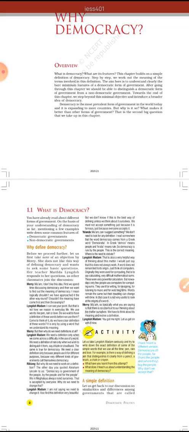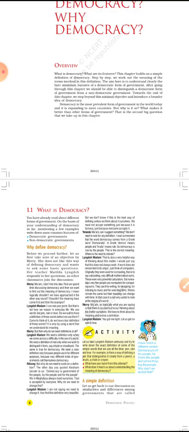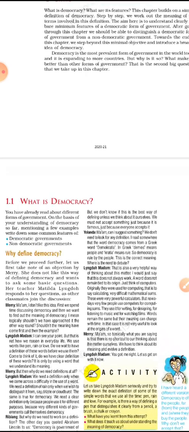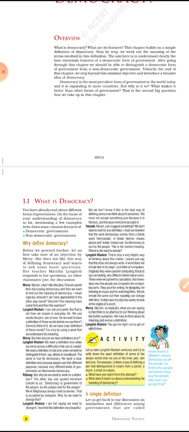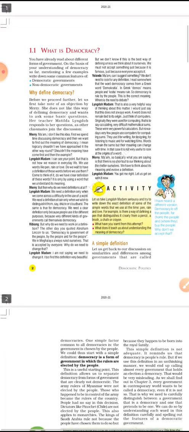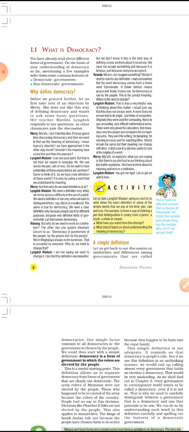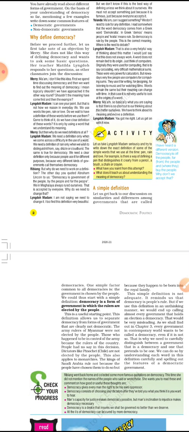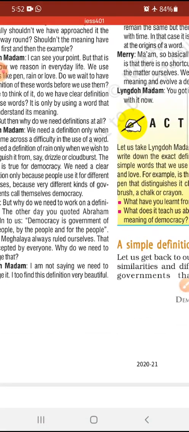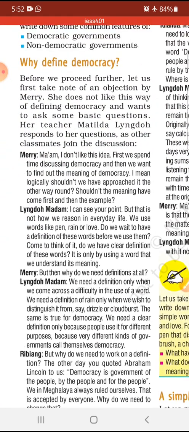So, today we'll start the new book, Democratic Politics Part 1, the first part, and the second part you studied in 10th class. Generally, the very first term, because we people are living in a democratic country, so here we start with the chapter definition and simultaneously the conversation between the teacher and students. So we will try to know the meaning of democracy. What do you mean by democracy?